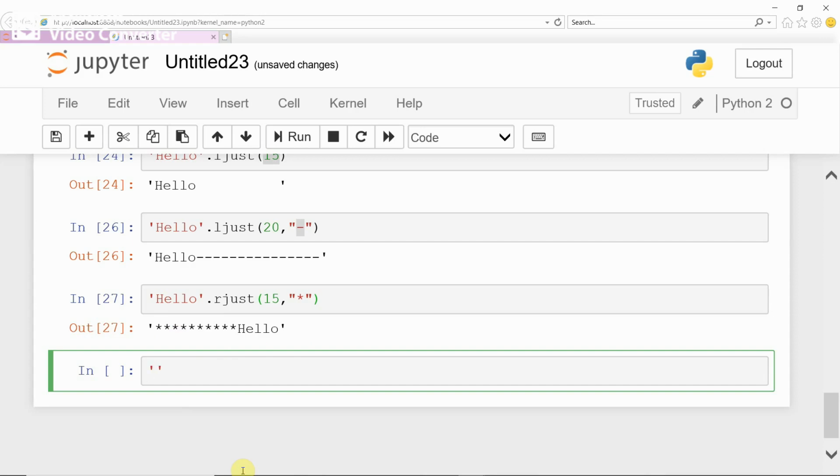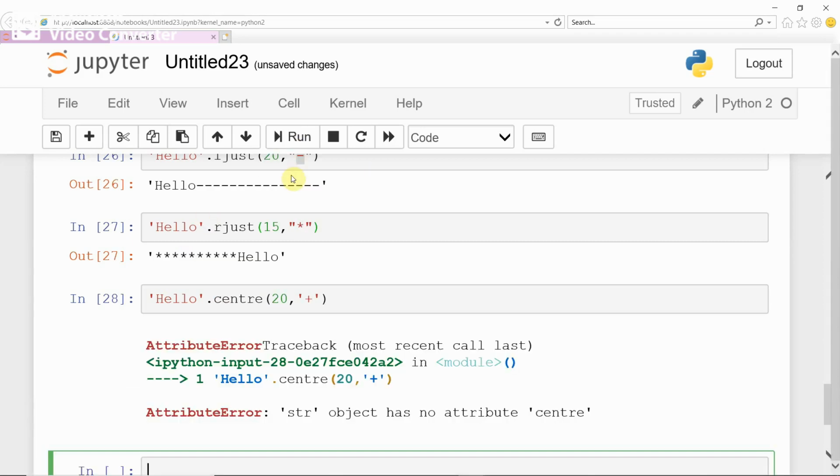Hello is a string, and then dot center. In what width you want to center the given string, and then using what character, star or hyphen or plus, any character. Run.